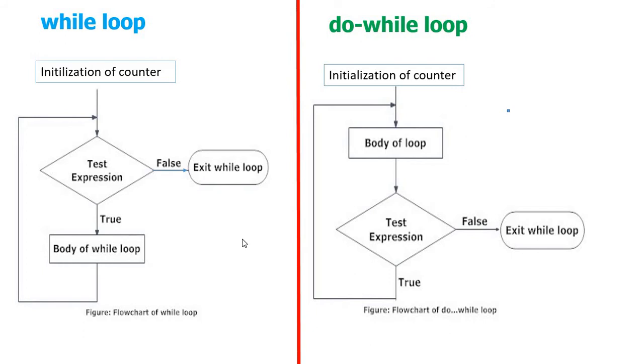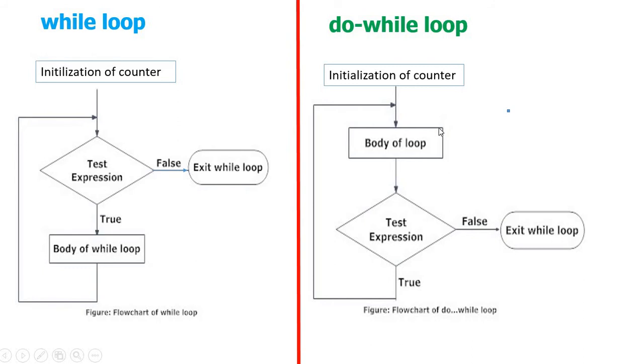This is the difference between the while loop and the do while loop. The minimum number of iterations in the while loop is 0. No one can say the first condition is always true; sometimes the first condition may be false. Based on that condition, the minimum number of iterations of the while loop is 0. If the first condition is false, you have no right to enter into the body of the loop.